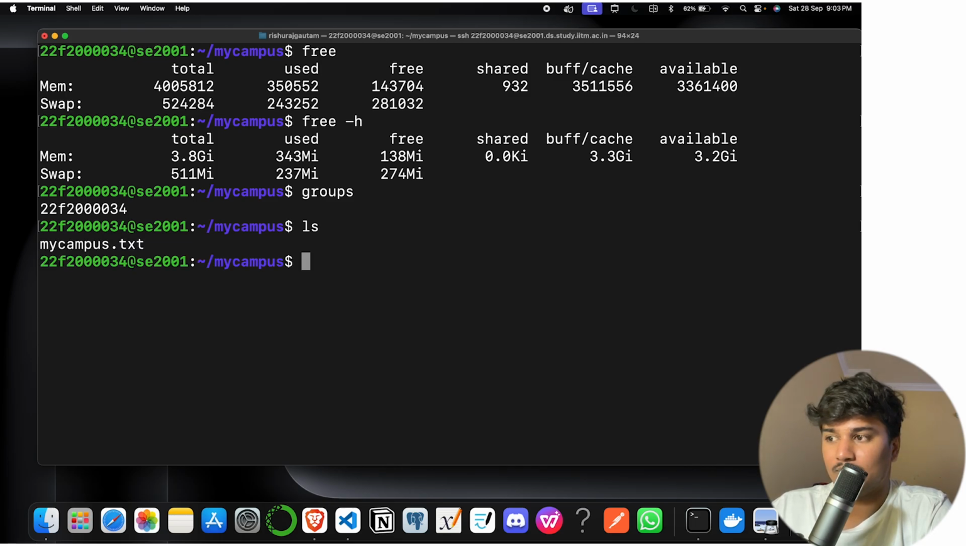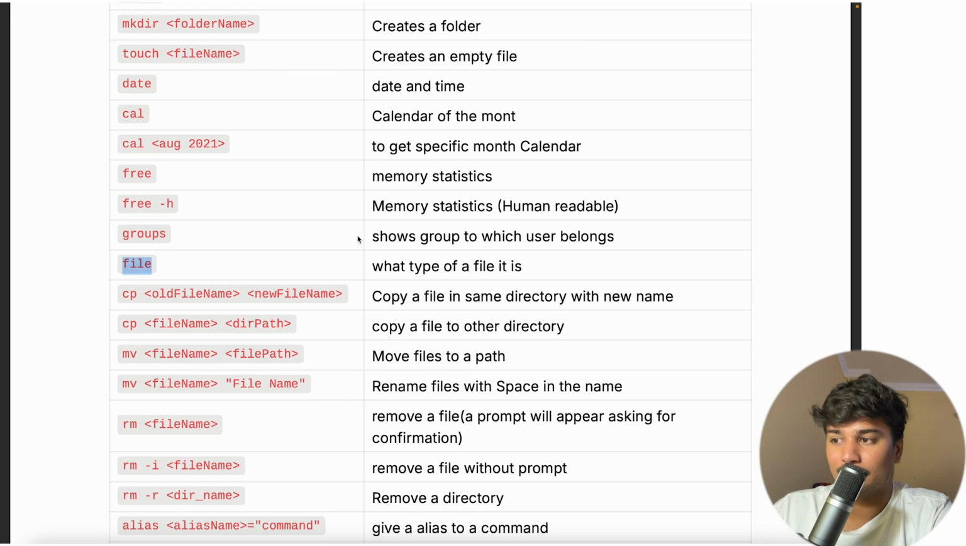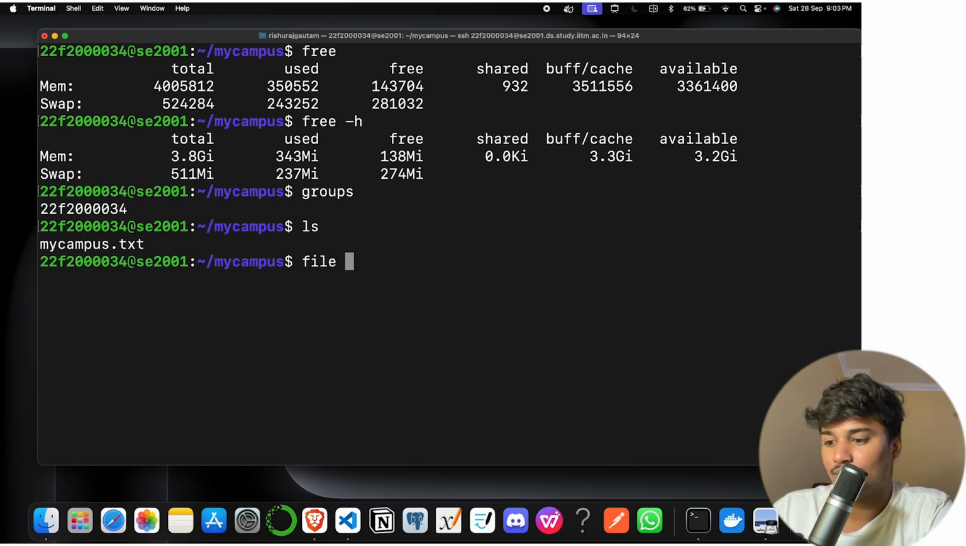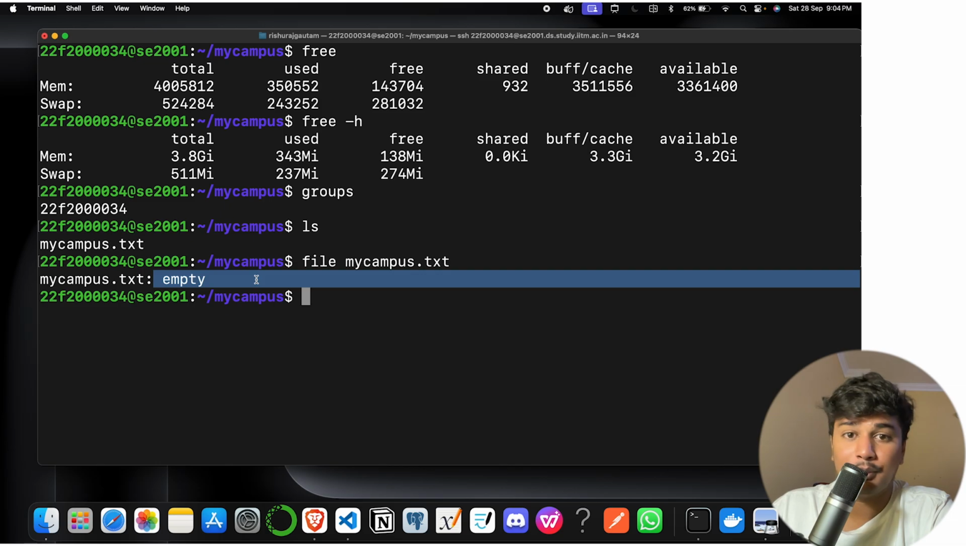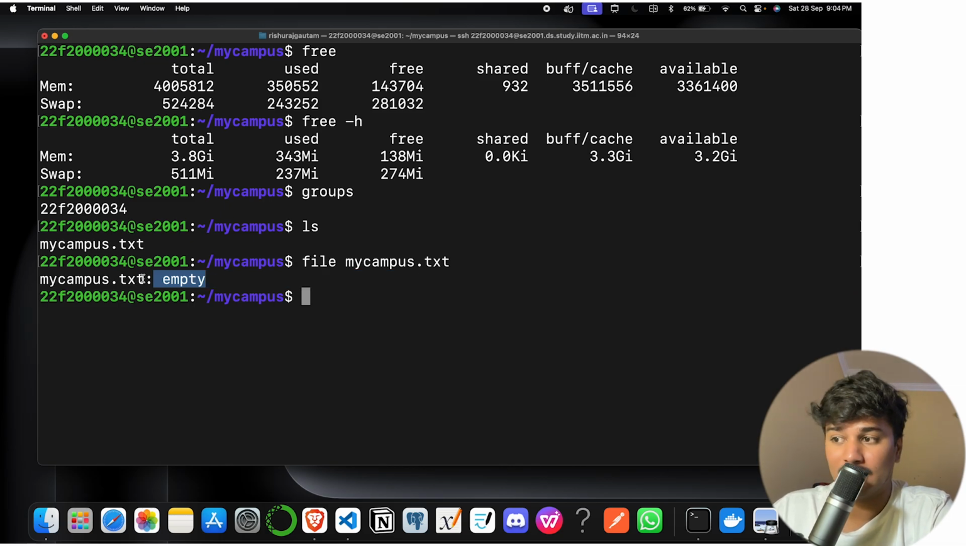Then the file command is used to find out what type of file something is. Let's say I am in my campus directory, and this is the text file. I just want to know what type of file it is. So I just say file mycampus.txt. By the way, I just type my and hit the Tab button, and it will autocomplete. So you can see it says it is an empty file, and it is a text file. Obviously, you can see.